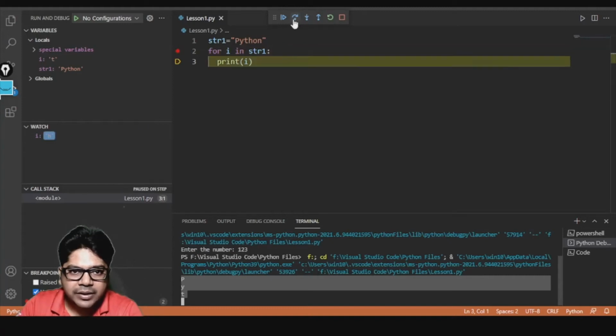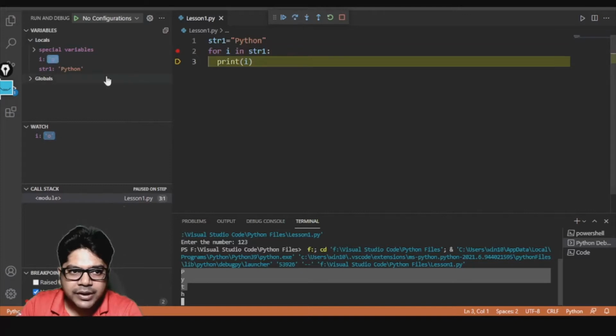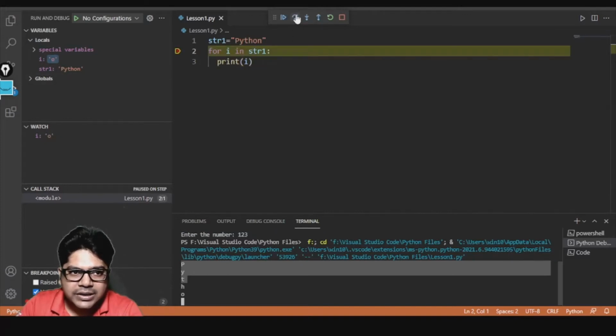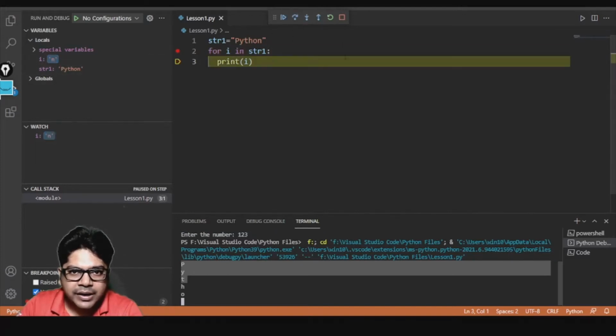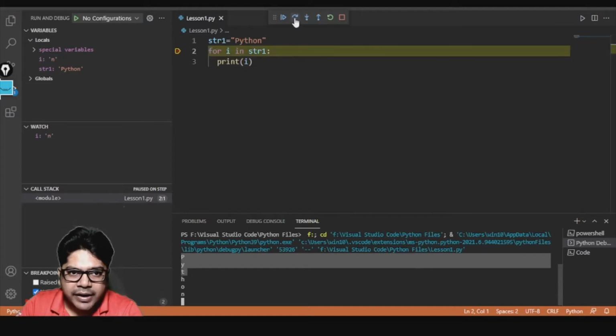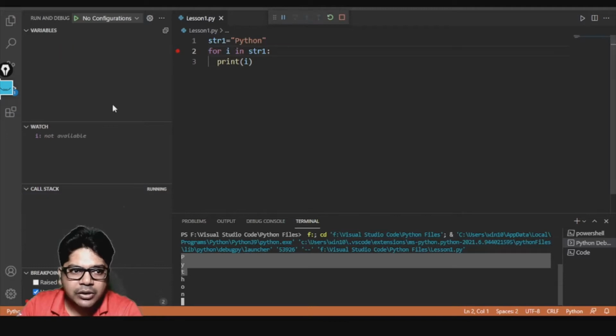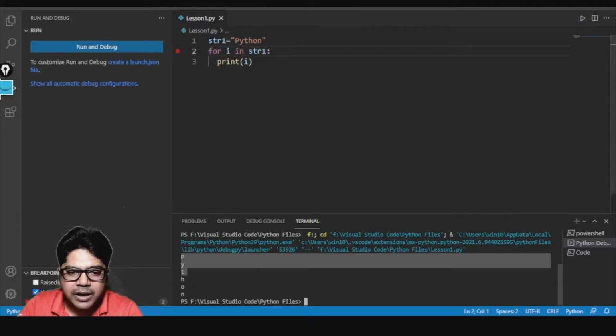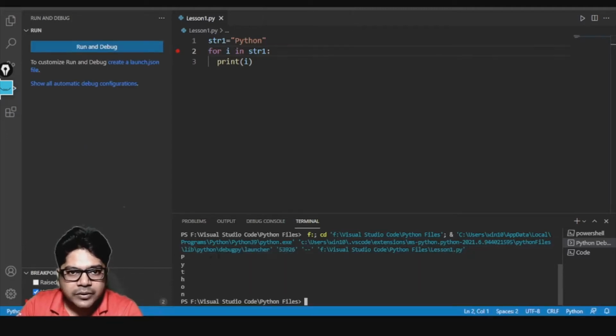This time what is i representing? For the fourth time, i is representing H. The next time, i is representing O. The next time, i is representing N. And after that what happened? It went back again and checked the condition. Is this the last item? Yes, this is the last item. The loop got over and you can see i is not available and we got Python. Okay, so this is how it works.